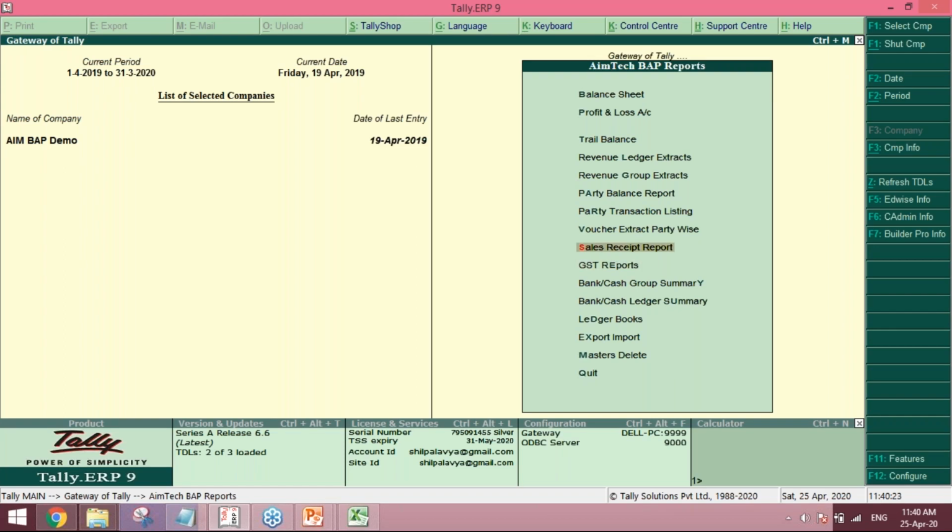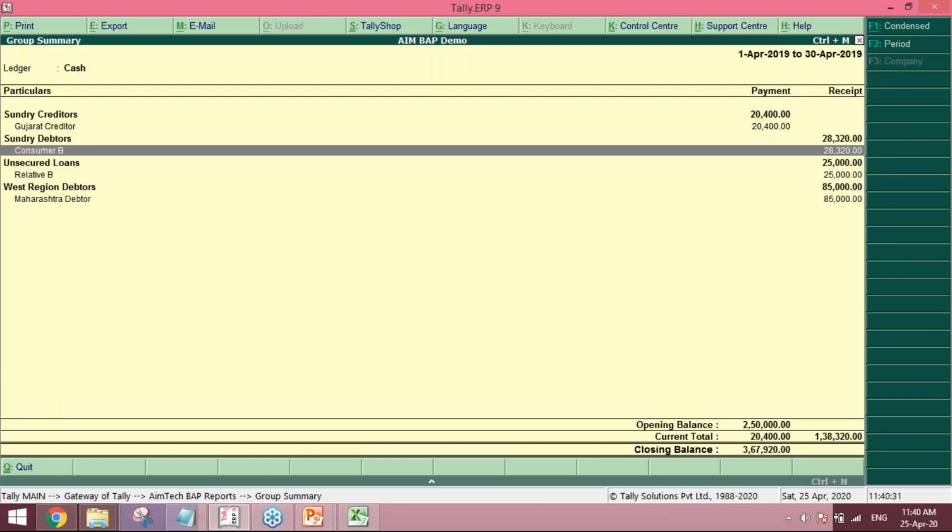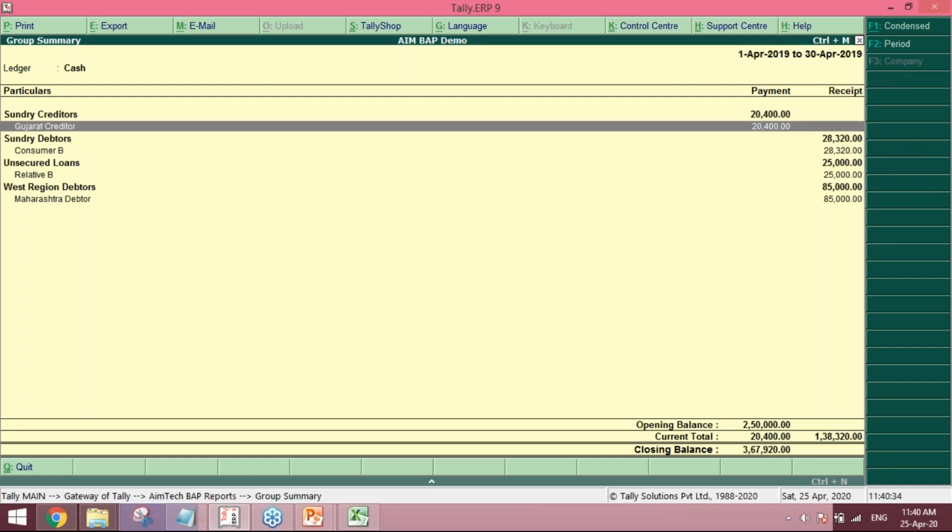Then I already showed you this sales receipt report. Also we have a bank cash group summary. In this, if I am selecting a cash ledger, you can easily see that for this Gujarat creditor I have paid more than 20,000, I mean 20,400. So you can disallow these expenses.